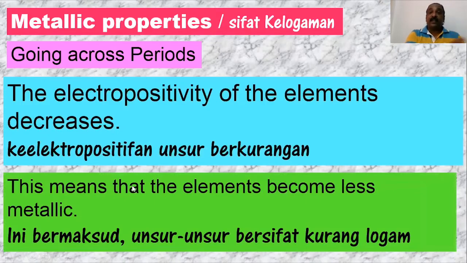So, of course, aluminium can form positive ion, but comparatively, the metallic property is getting lesser and lesser. All right. So, one day when you study about A level or Form 6 or matriculation, you realize that aluminium, sometimes we cannot consider them as a metal. So, you learn this in higher level. For SPM, no need.